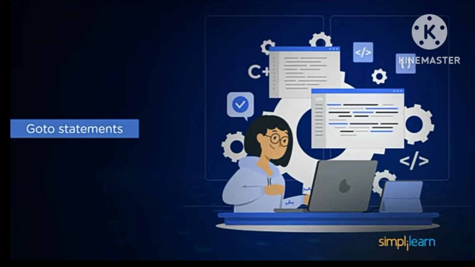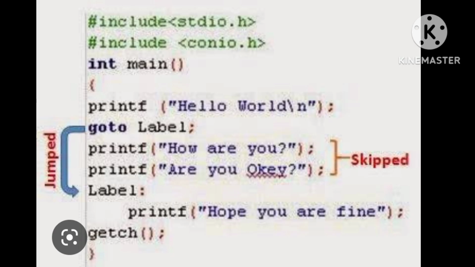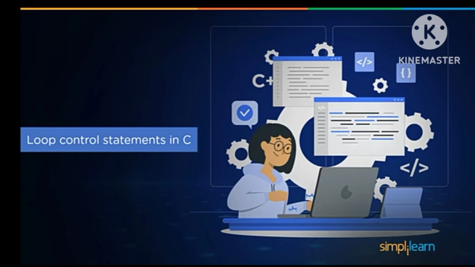Next one, goto statements. Goto statements are used to transfer the flow of control in a program. The goto statement is also known as a jump control statement. This was the syntax: goto label name, and the example is goto odd or even. Next, this was the program of the goto statement.